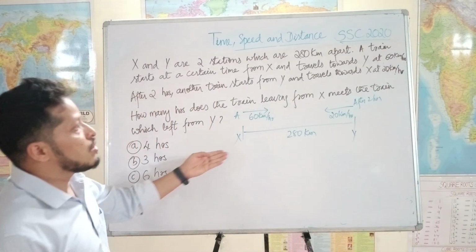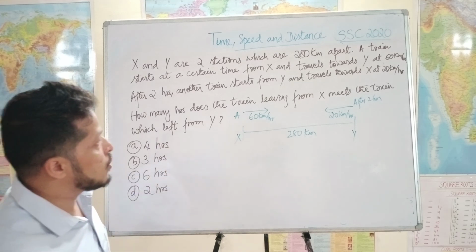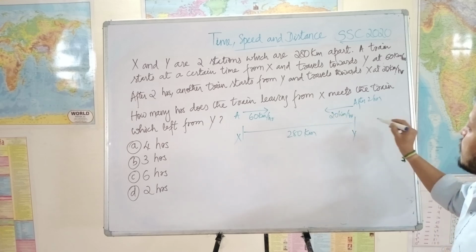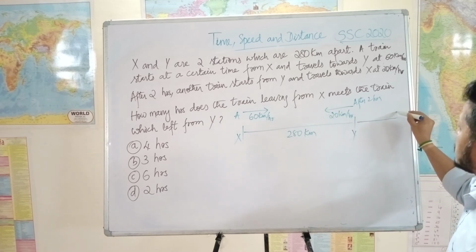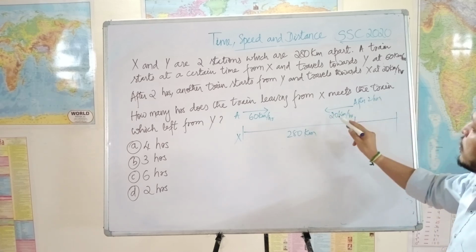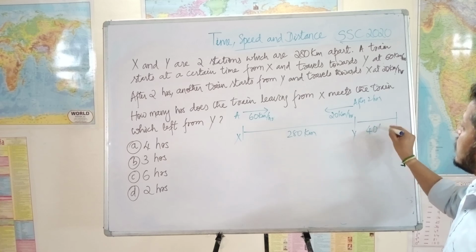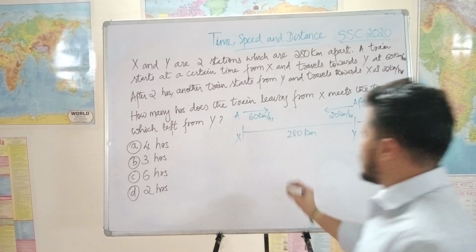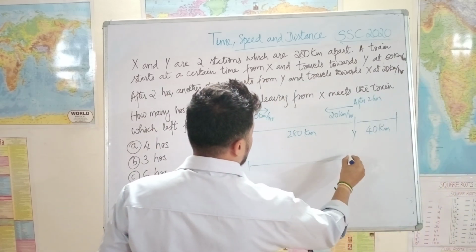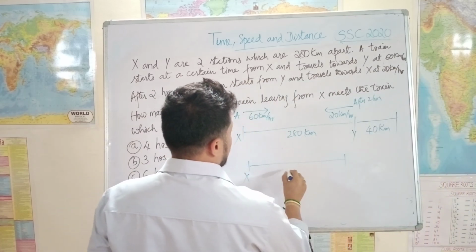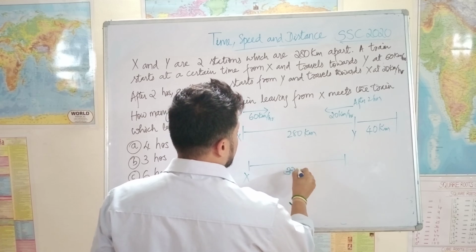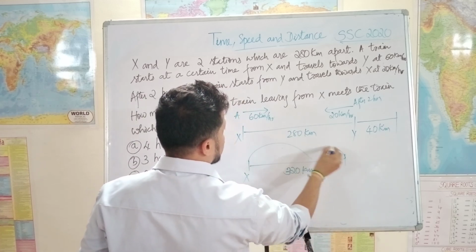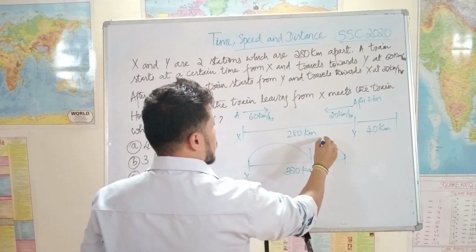Okay, see, this is similar to the previous question. What we will do is make this train also start at the same time as the train from X. So let us give him extra distance for 2 hours. In 2 hours he can travel 40 kilometers, so let us give him 40 kilometers extra. So now the question changes: the distance between them is 320 kilometers, and they start at the same time and meet at a certain point, so the time is the same for both.